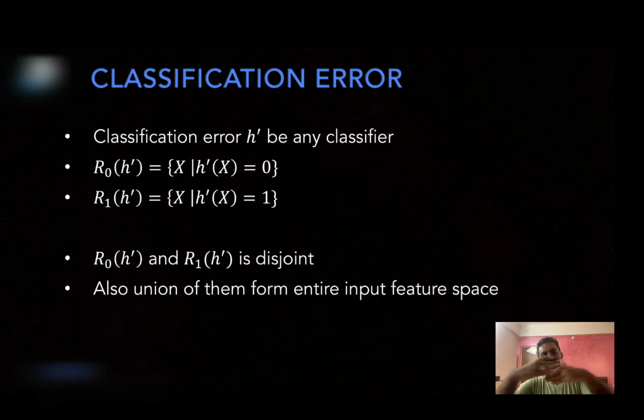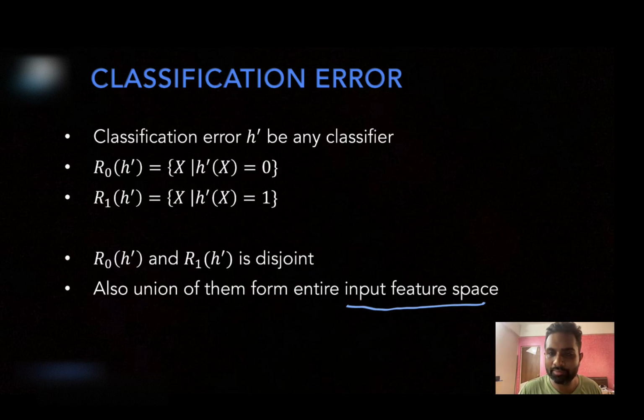If you take the union of both these sets, you will get all possible feature vectors. Any feature vector will be classified as either 0 or 1, so it will be in one of the sets, and the union of both sets will be the entire input feature space. So these two properties are very crucial properties of R0 and R1.